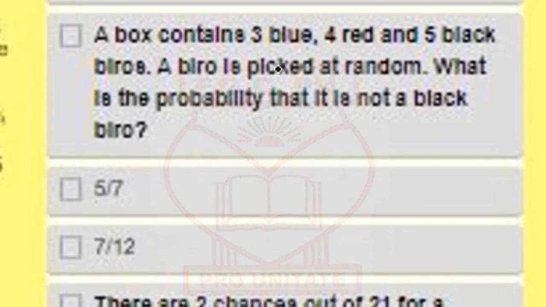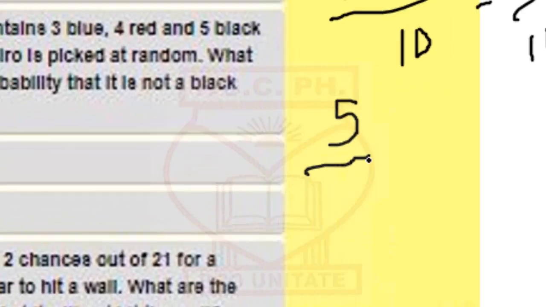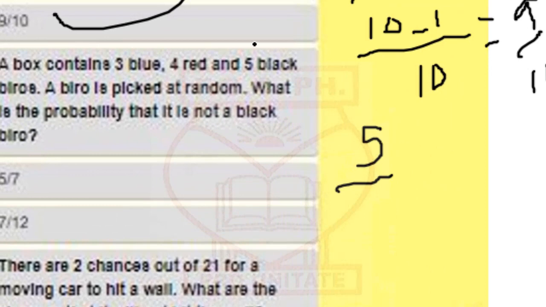A box contains 3 blue, 4 red, and 5 black barrels. A barrel is picked at random. What is the probability that it is not a black barrel? If it's a black barrel, then it should be 5 over the total number of barrels, which is 3 plus 4 plus 5, and that is 12.